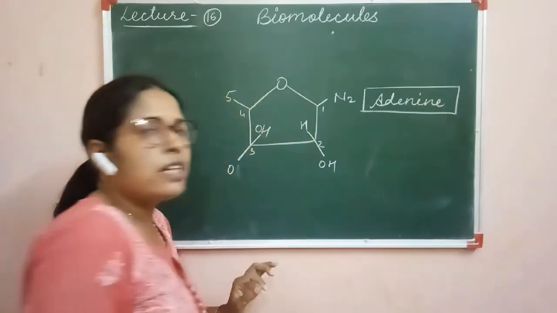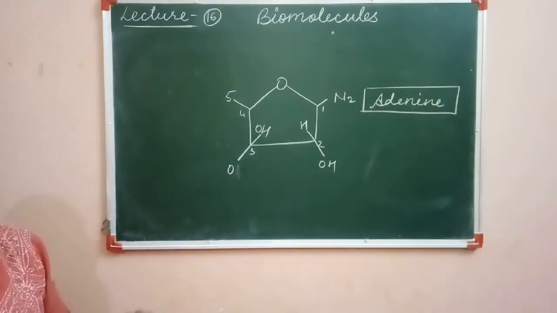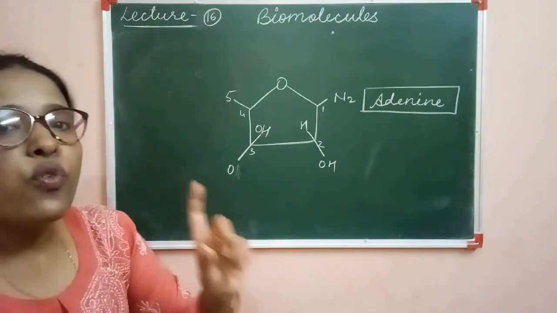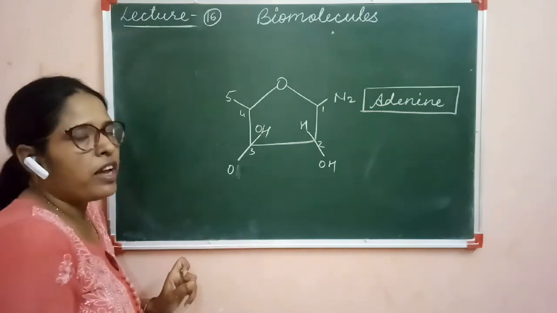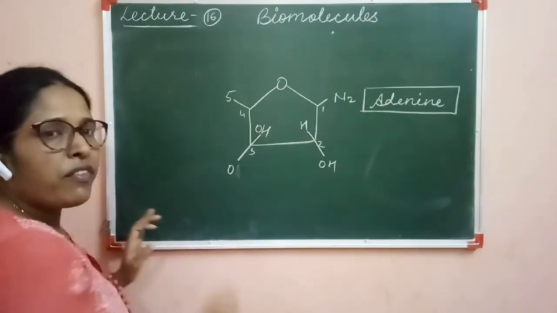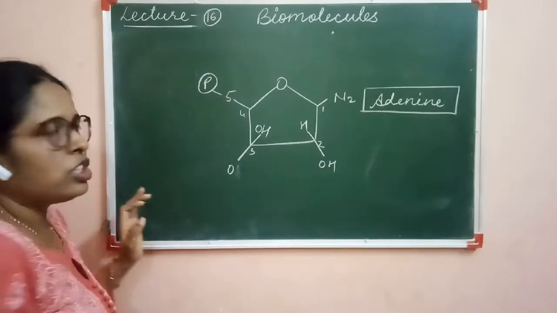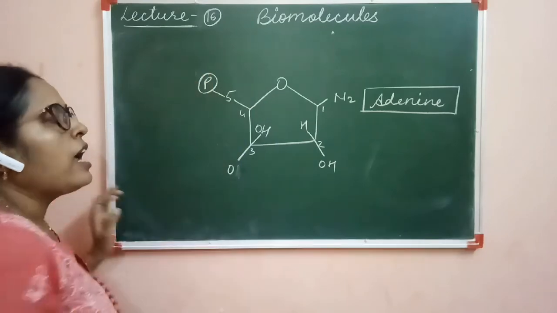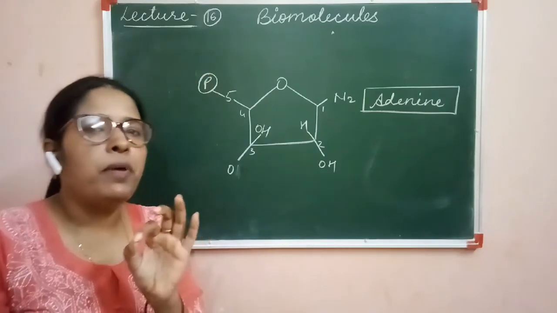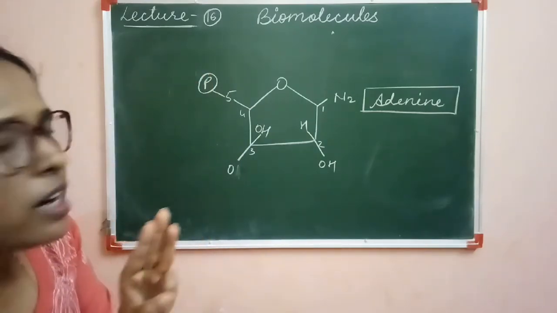Clear? So this is the adenine attached at the first carbon. At the fifth carbon we know that a phosphate group is attached in case of a nucleotide, and in case of ATP three phosphate groups are there.